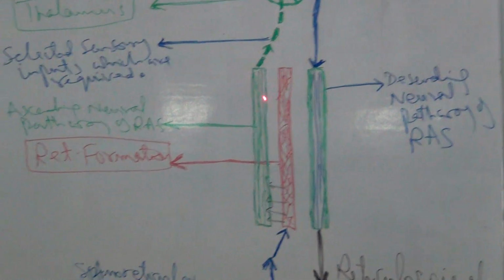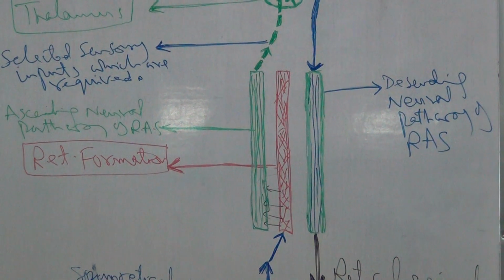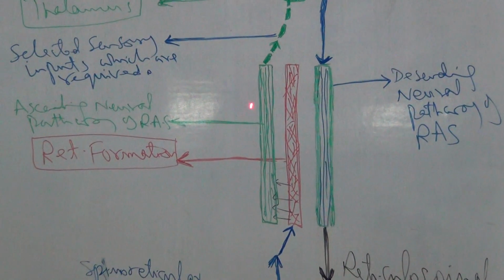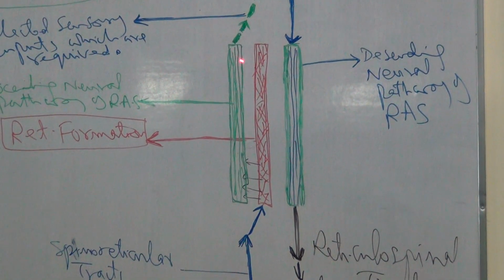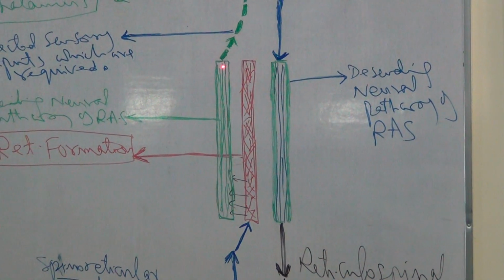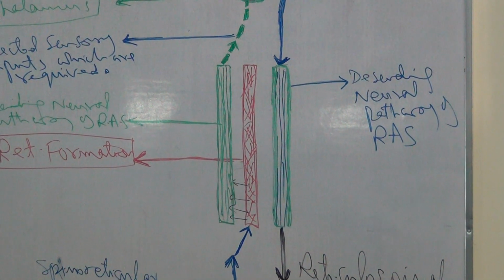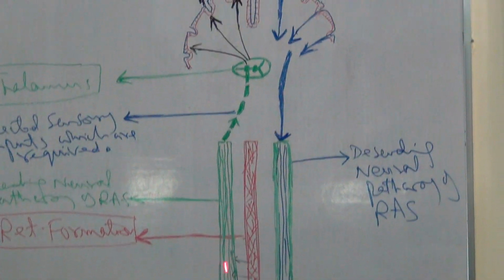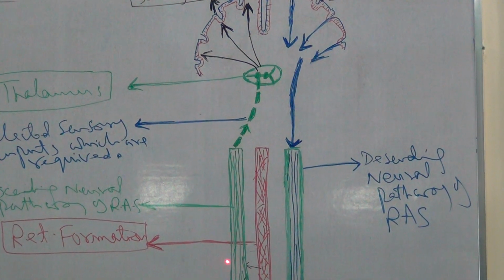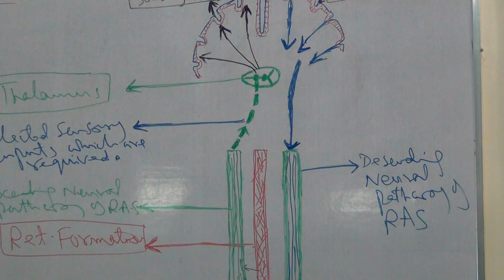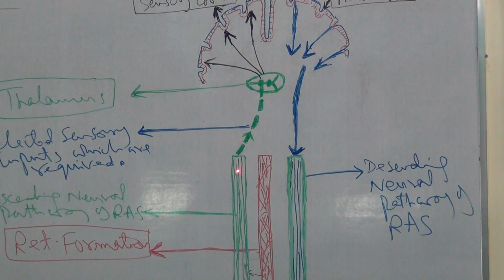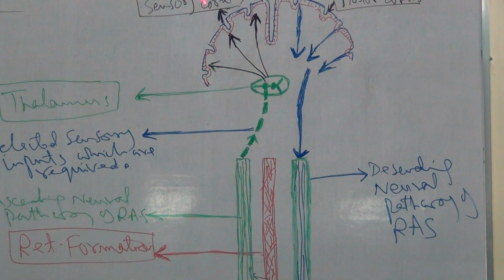So at the moment, whichever sensory inputs are required will be allowed by the reticular activating system to enter the thalamus and cerebral cortex. Other sensory inputs which are not required at that moment are not allowed to reach the thalamus and cerebral cortex.